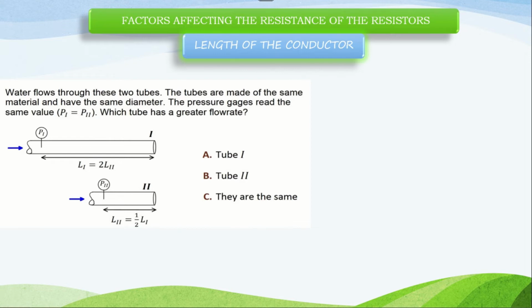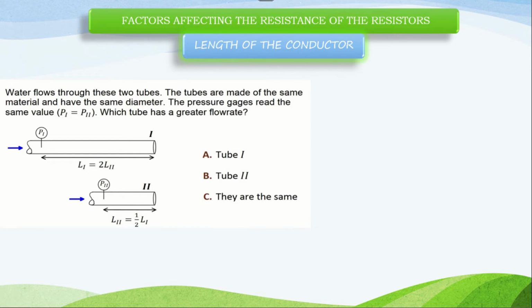And imagine these two pipes as conductors and think of the flow of electrons as the flow of water. So what happens? As the length increases, the number of atoms increases inside the pipe or a cable. If the number of atoms increases, the number of collisions also increases.